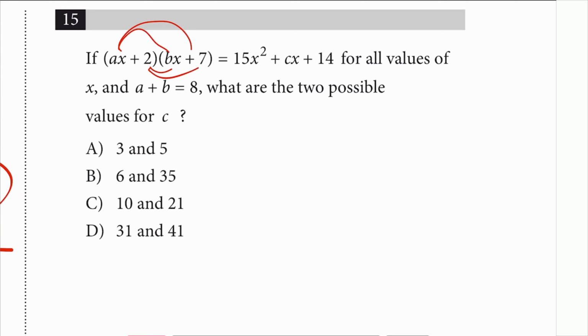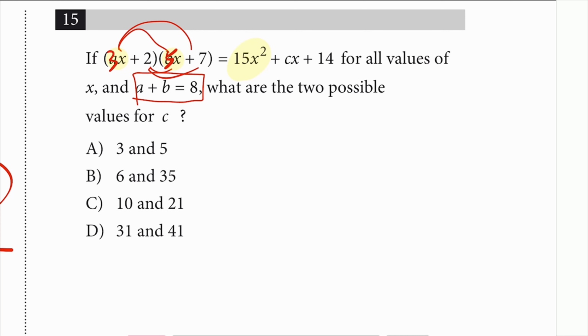Number 15, all right, so just FOIL that. First of all, I got that 15x squared from the ax and the bx. So what I know is it could have been 15 and 1 or 3 and 5 and more like that, but they tell you that a plus b is 8, so it could have been 3 and 5 or 5 and 3, whichever one. What are 2 possible values for c? They're probably asking for 2 possible values because you could do 3, 5 or 5, 3, whichever one, right? So I'll just do 3, 5 as I just initially put.